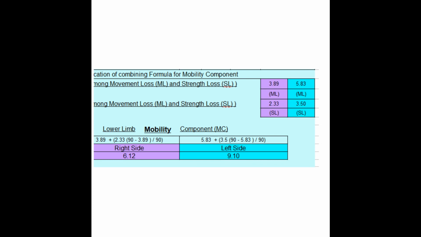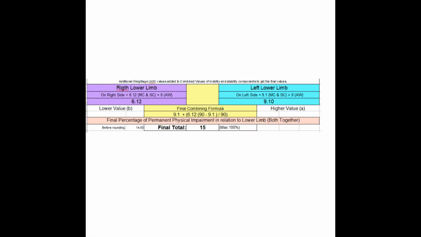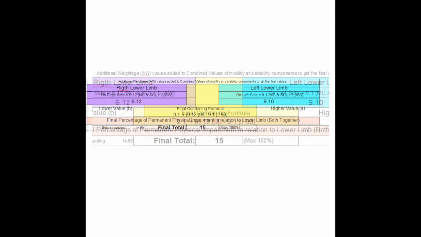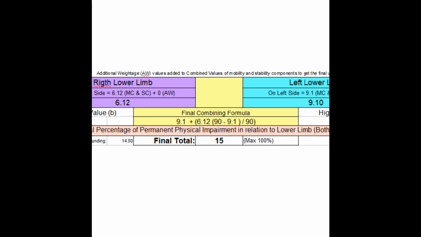Again, further down you have bilateral limb involvement. As this is a case of mixed locomotor disability, or more than one limb is involved, now 6.12 and 9.10 are to be combined using the combining formula as shown in this picture. However, this person had no involvement of other limbs. Final verdict is this person is disabled to the extent of 15% with respect to lower limb or with respect